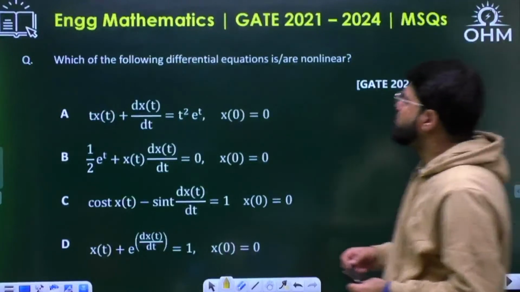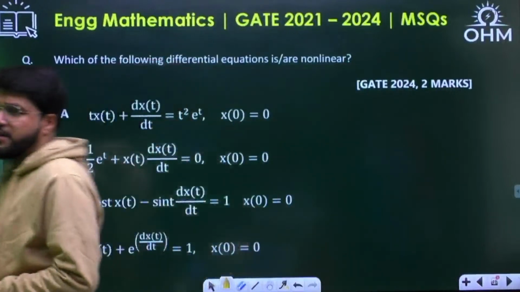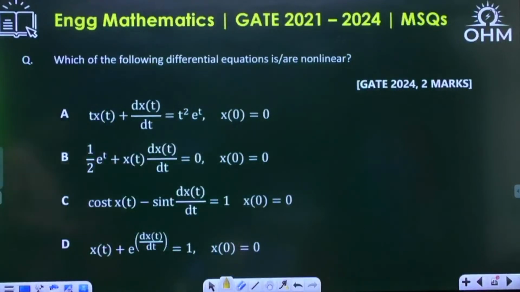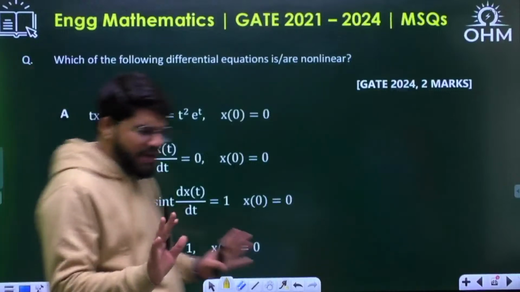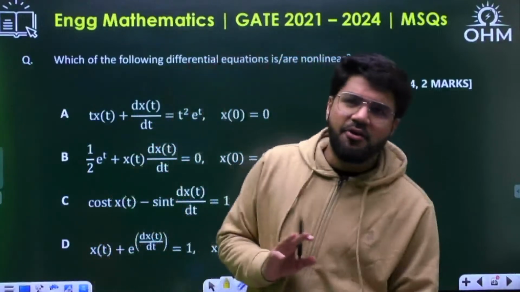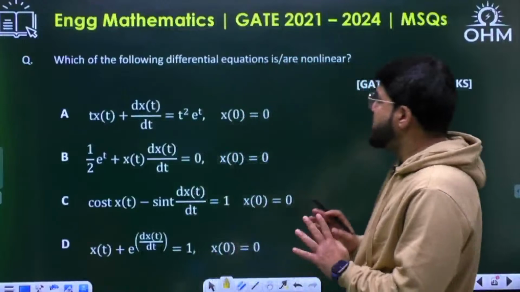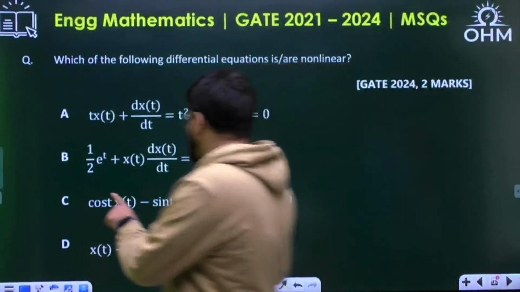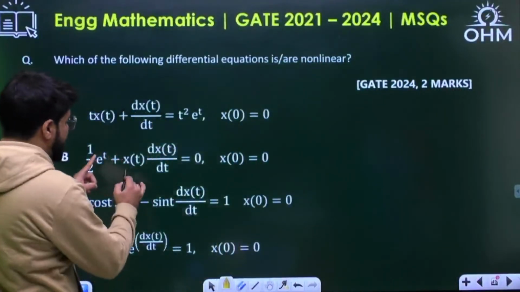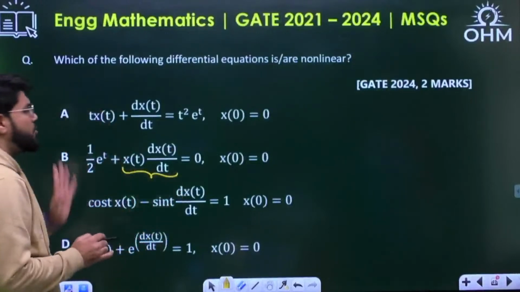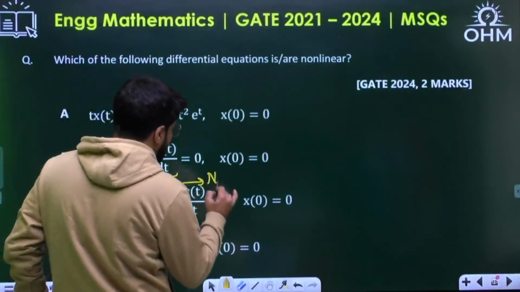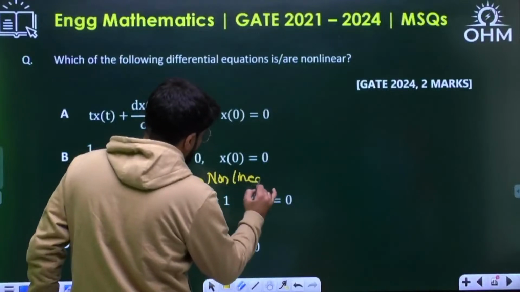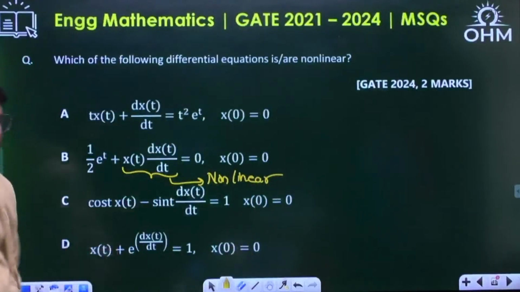Tell me, which of the following differential equations is or are non-linear? Simple, 2 marks, but simple. If you have attended any of my differential equation classes, you can observe simply what the dependent variable x(t) is. The dependent variable and the derivative are multiplied together. That makes this equation non-linear.